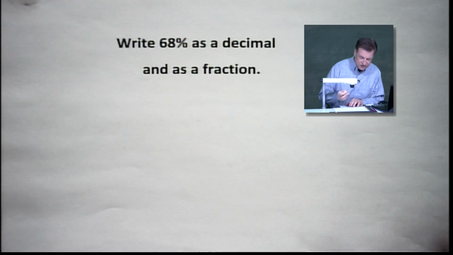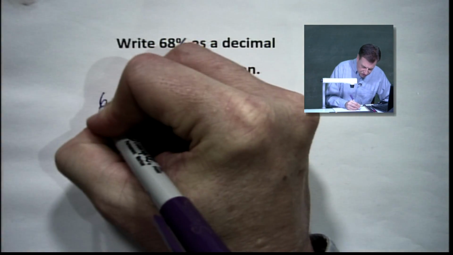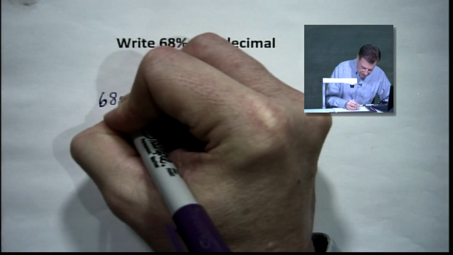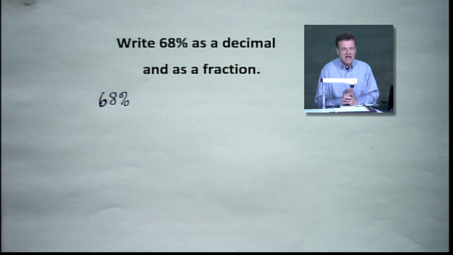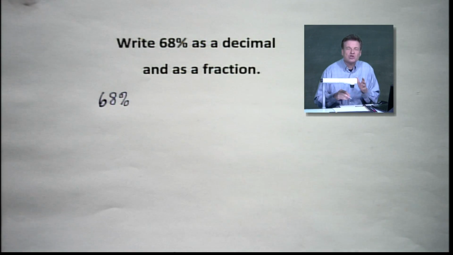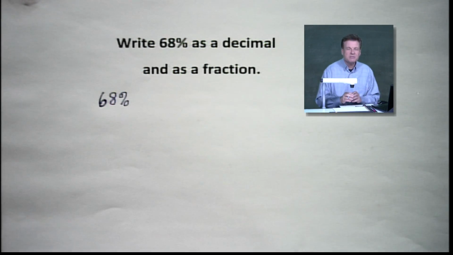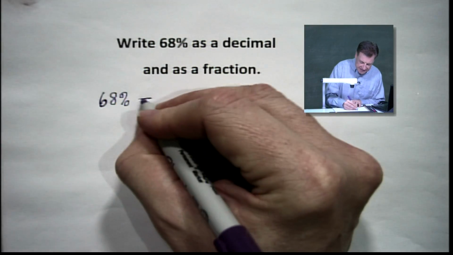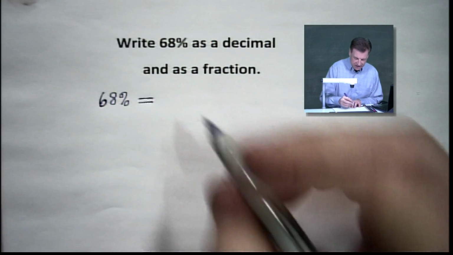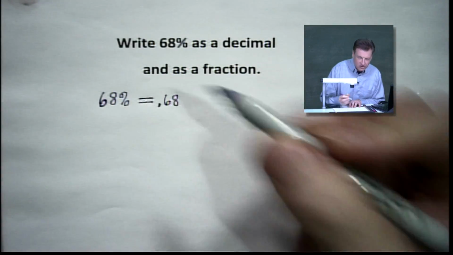We've got 68%. Go ahead and write that down at home where you are. And let's see what we're going to do with 68%. Now, when we think of percent, in many of our formulas, when we use the proportion formula, we've been using that percent over 100, all right? Which is basically, in this case, we'd be saying 68 hundredths. Well, how do we write that as a decimal? 68 hundredths. That would be a decimal with the 6 and the 8 following right after it, okay?